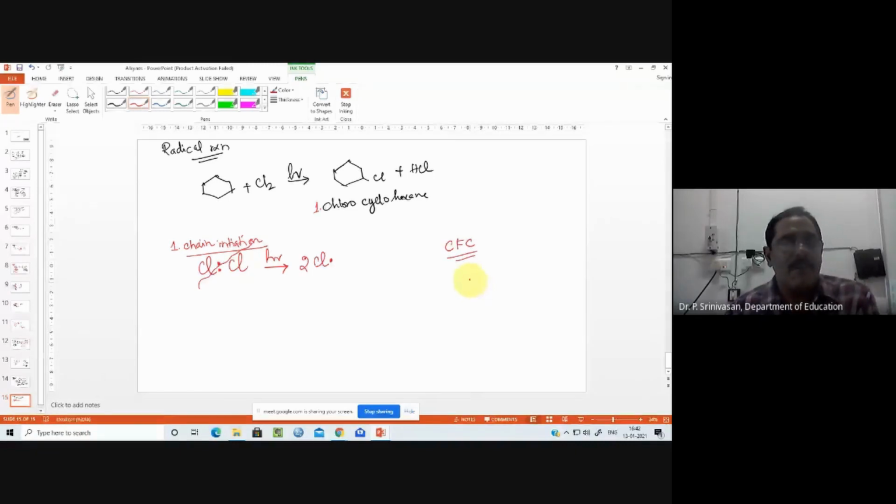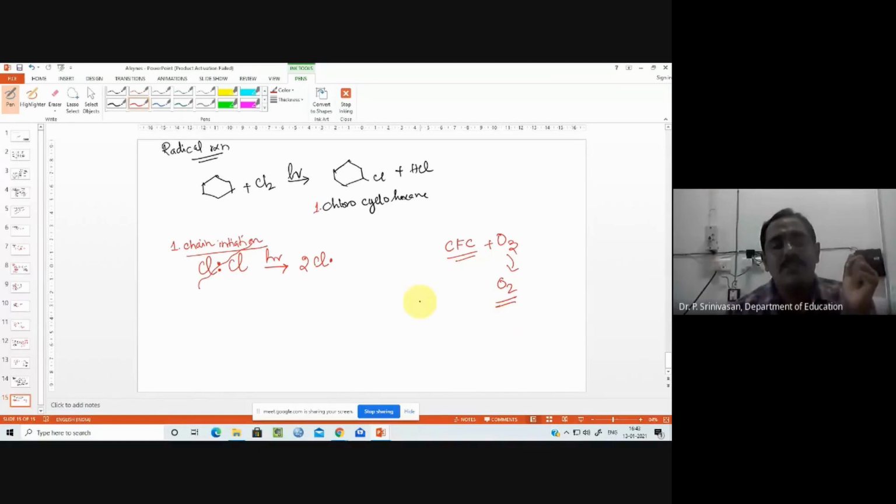Once you use a fridge, sometimes after 6 or 7 years, we discard it. Those gases go to the upper atmosphere, the stratosphere, and these freons react with the ozone there by a radical mechanism. So ozone is getting depleted and it becomes oxygen.